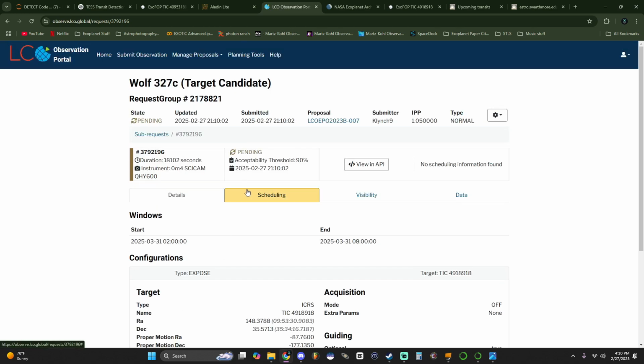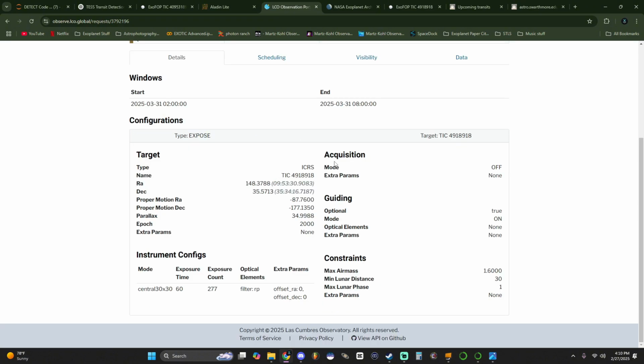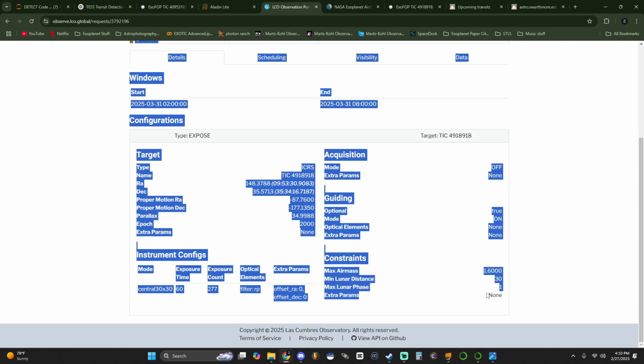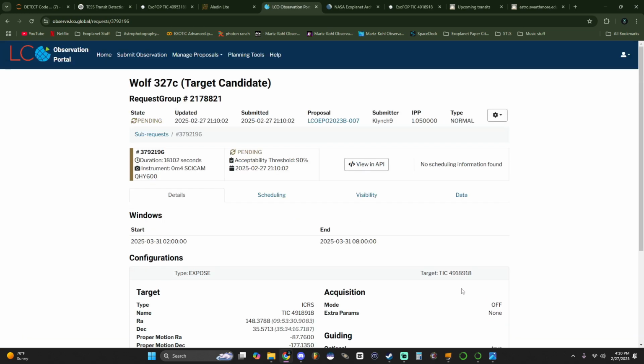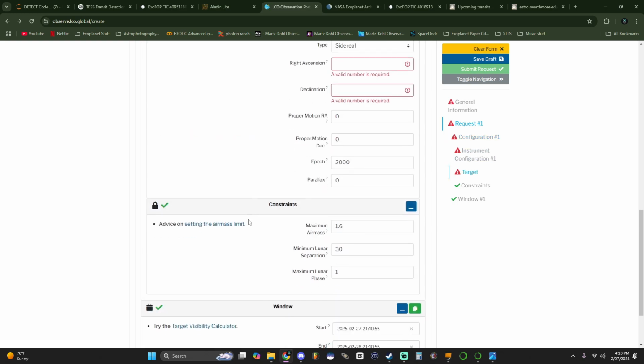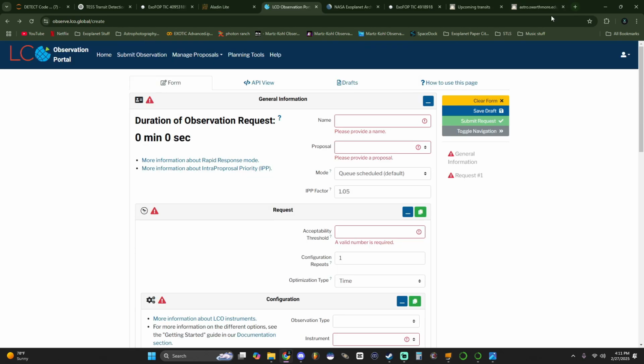Actually, we could have gone higher because this is a pretty faint star, but I think we're going to get a good SNR. What we're going to do with this candidate is basically follow up, see if we've seen another transit, and we've already got 2 consecutive transits. We just need a third one to confirm it, and the third one usually would take the cake, so we can actually get a decent observation, hopefully.